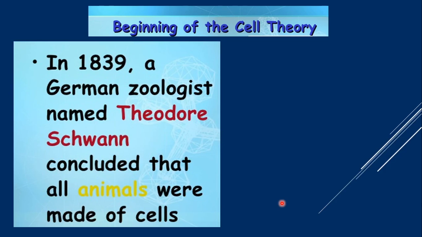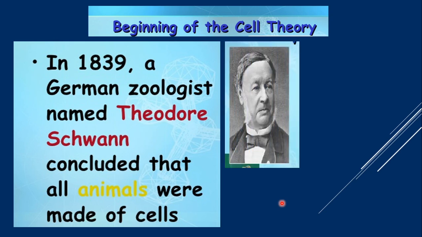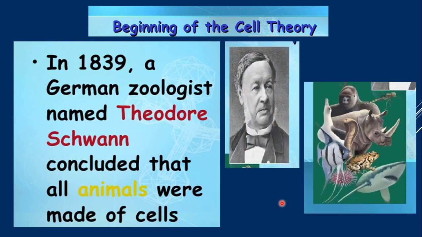Then later in 1839, a zoologist, a person who studies animals, Theodor Schwann, concluded that all animals are also made of cells. So initially it was Schleiden who said that plants are made up of cells. Then later Schwann concluded that even animals are made up of cells.